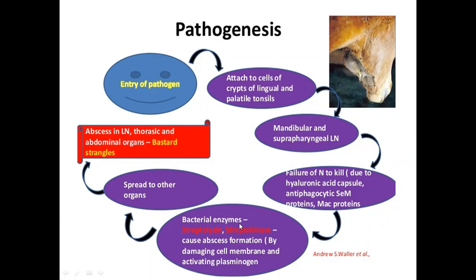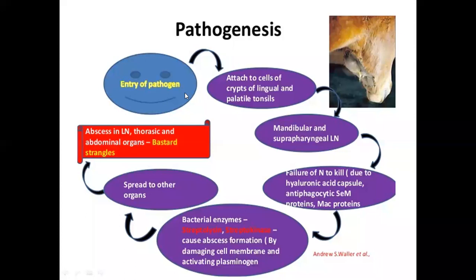But sometimes complication occurs, and from there the bacteria can pass to other lymph nodes, or other organs also, even kidney, liver, spleen, lungs, heart, even brain. It can pass to other organs and other lymph nodes also. So this is an extra complication. This is not the usual phenomenon of its pathogenesis. Up to the oral cavity, up to the head region, it is the usual pathogenic mechanism.